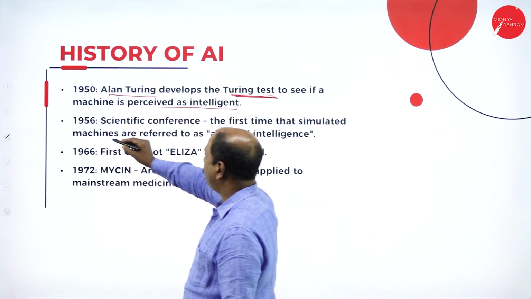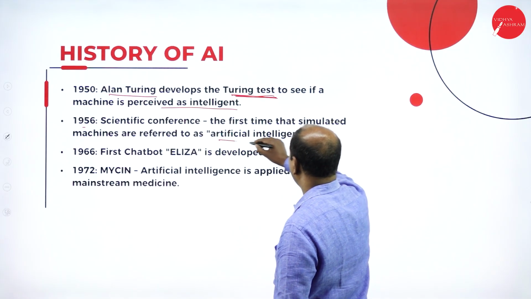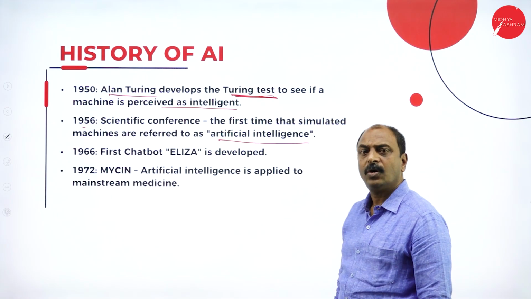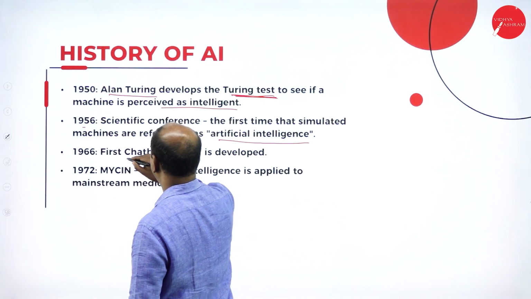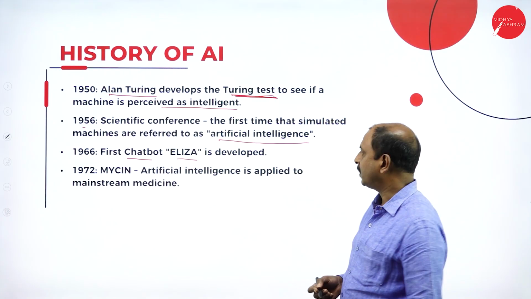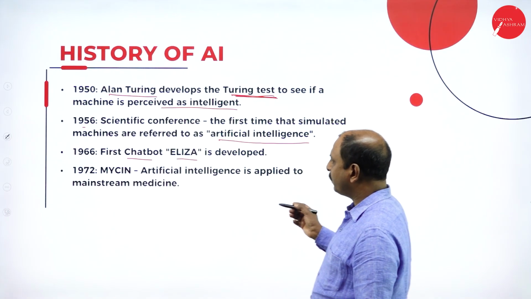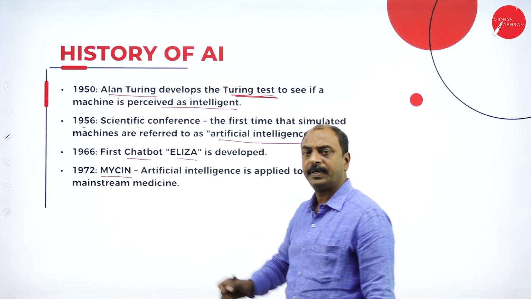Then in 1956, at a scientific conference, they coined the name AI, or artificial intelligence. And in 1966, the first chatbot, Eliza, was developed. You know what a chatbot is? That is for communication. The next one is MYCIN, in 1972. It is again an expert system.